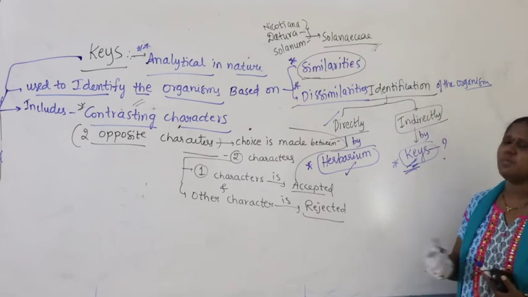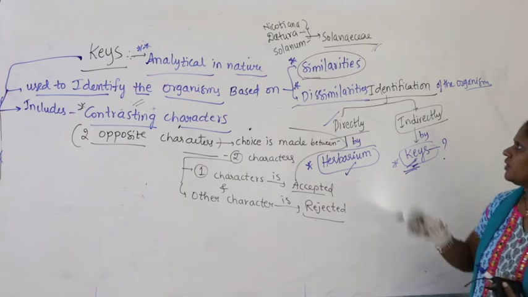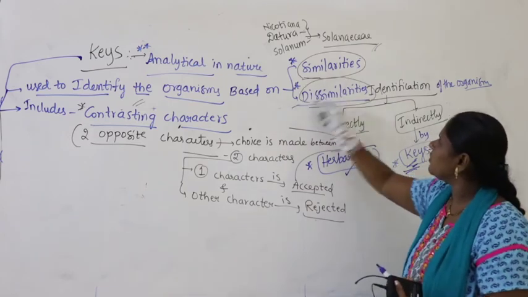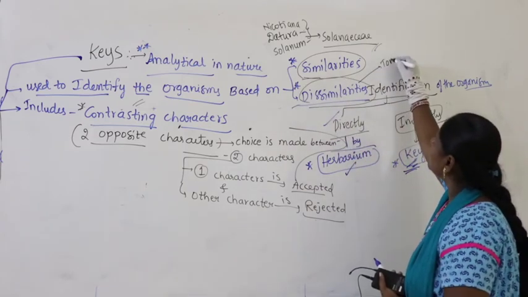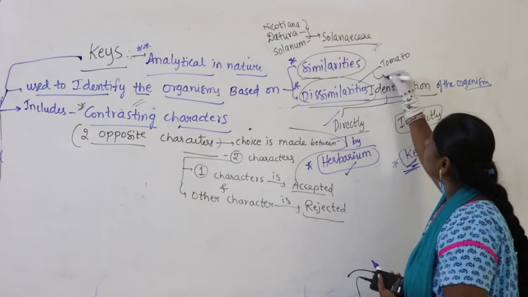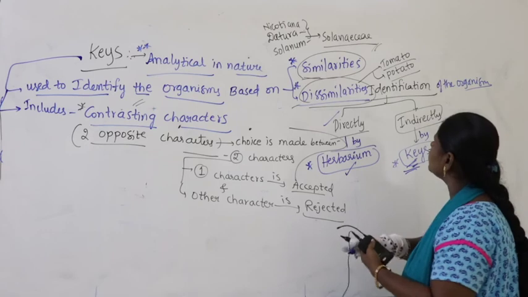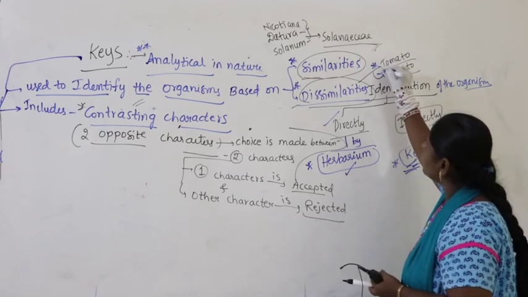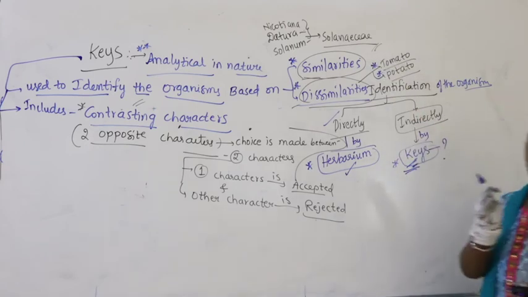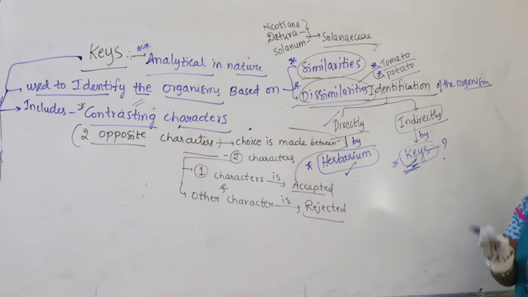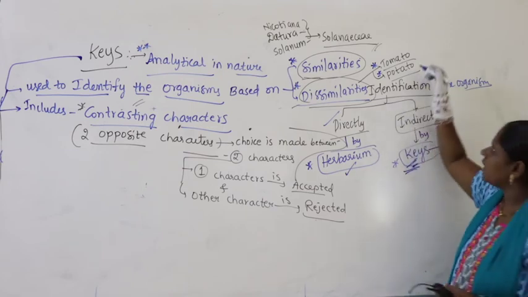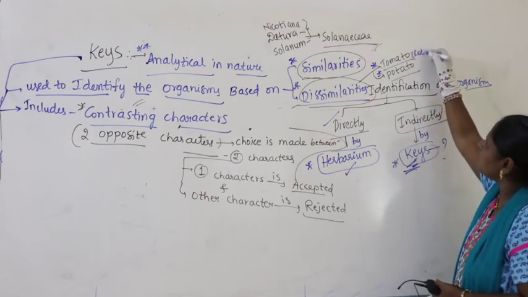Then coming to dissimilarities, I will give you an example: tomato and potato. Yes or no? These two are totally dissimilar. Potato is somewhat hard, of course if you boil it, it becomes soft. Potato is a brown color one, tomato is a red color one.